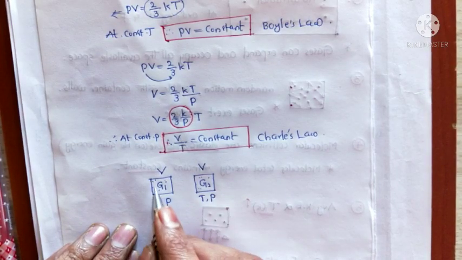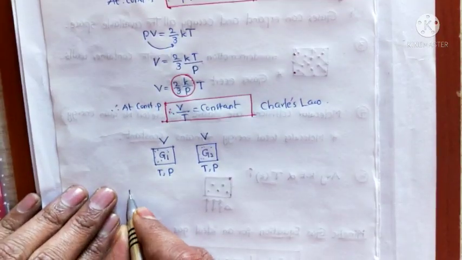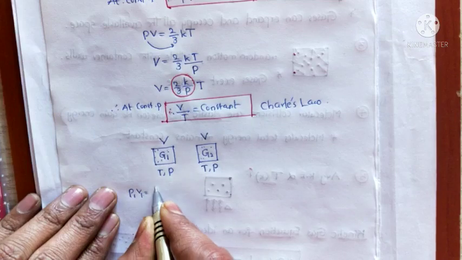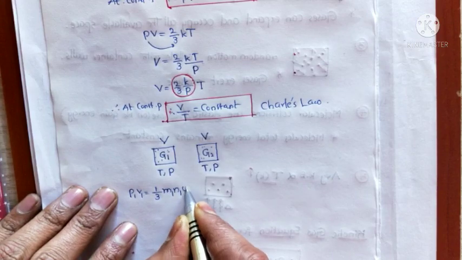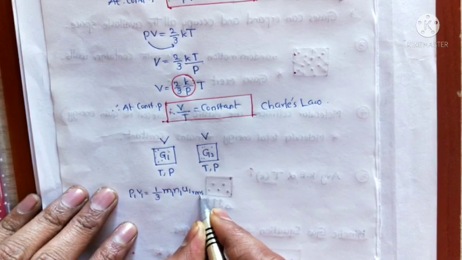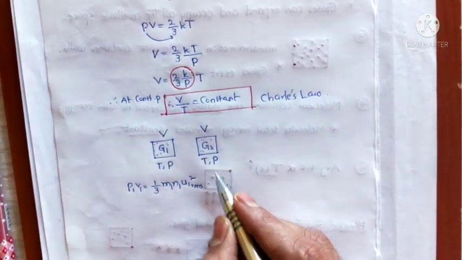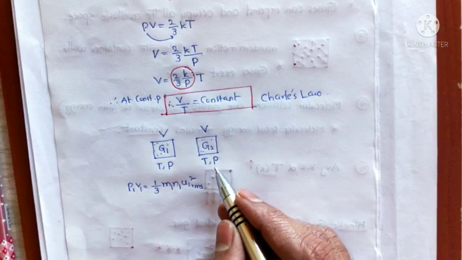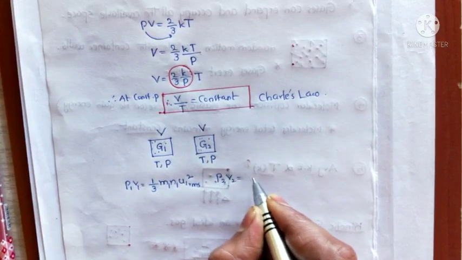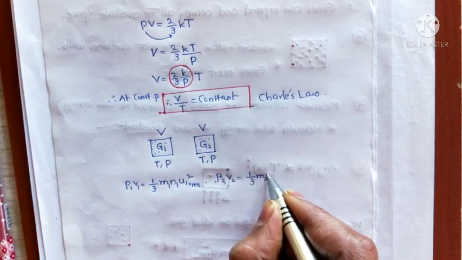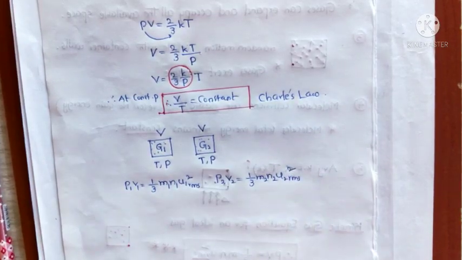You write the kinetic gas equation for gas 1. What happened here? So P1 V1 equal to 1 by 3 M1 N1 U1 RMS square. So this is the kinetic gas equation for gas 1. Now write down the kinetic gas equation for gas 2. So that is also P2 V2 equal to 1 by 3 M2 N2 U2 RMS square.